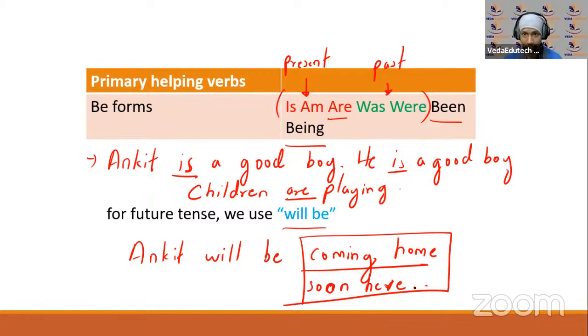Even for was were, okay, I was at home, I was not at home. Okay, we were not going to the market, right? Like this. Even for future वैसे हो जाएगा. Ankit will not be coming home. Ankit will not be soon here, like this. ठीक है. I hope you have understood this.